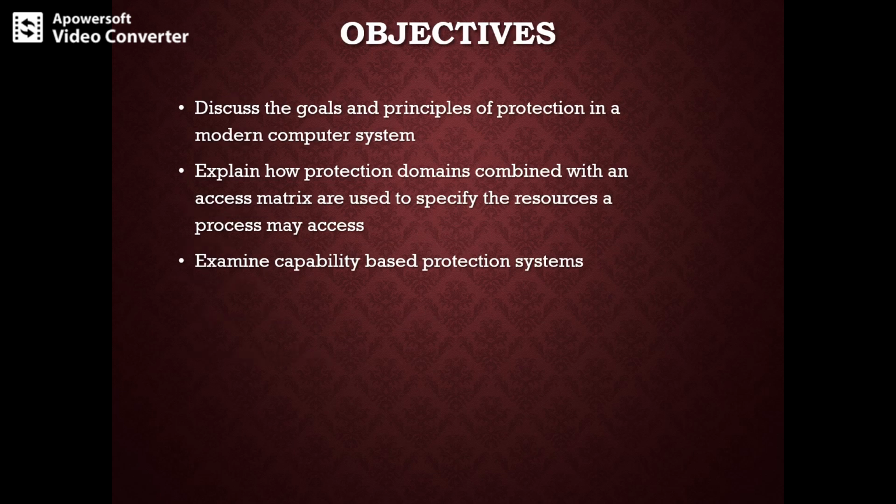So the main objectives are to identify the goals and principles of protection, and the second objective covers how the protection domains combined with the access matrix can be used to specify the resources a process may access. The third objective is to examine the capability kind of protection systems.